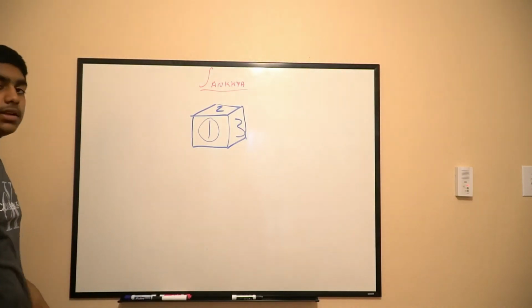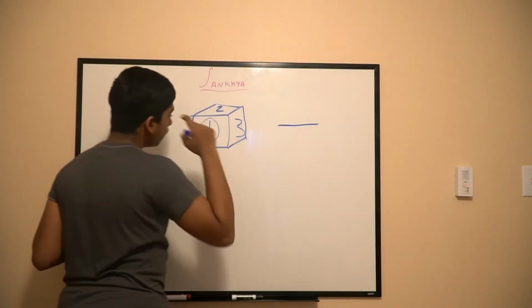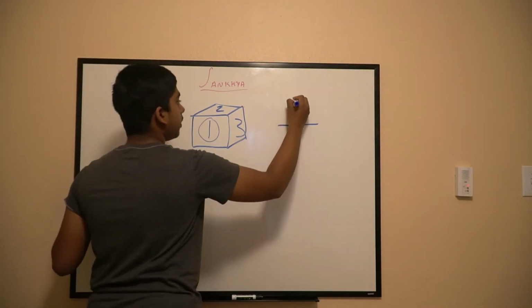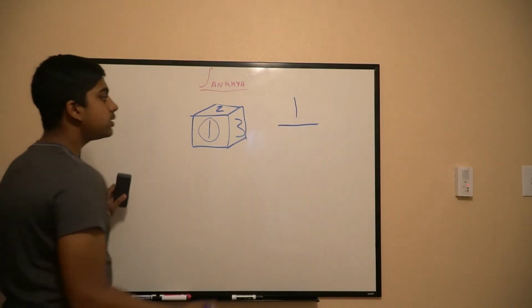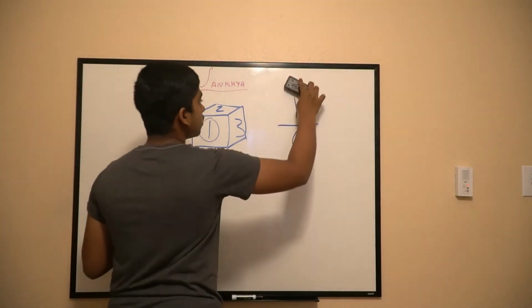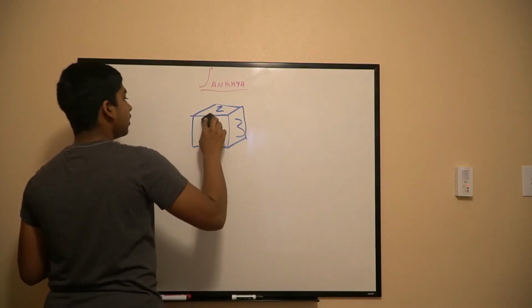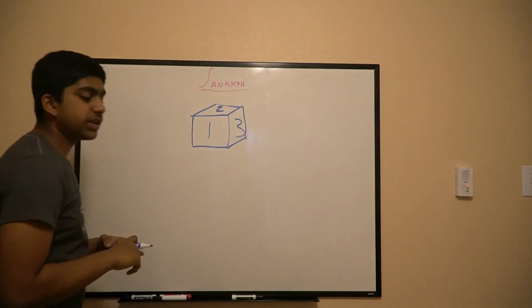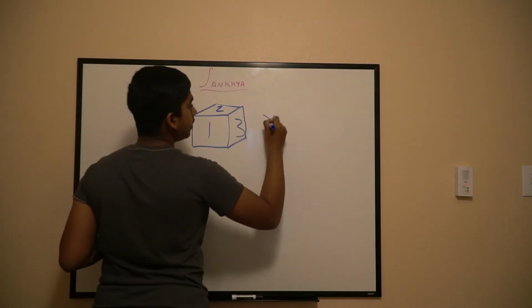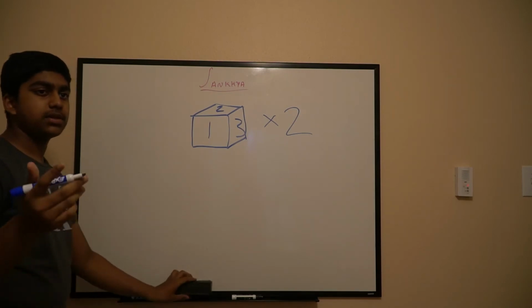So let's say you want to roll the number 5. There's only one 5 on your dice, so the chance of you getting what you want is 1. And then there's 6 total. So 1 over 6 is your probability. This is kind of simple, so you probably got the hang of it by now. Now, dice have a little bit more tricky questions sometimes. Say you roll 2 of these dice. What is the chance of you getting a sum that adds up to 11?